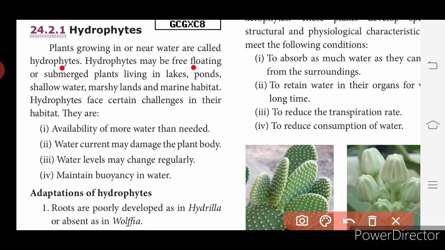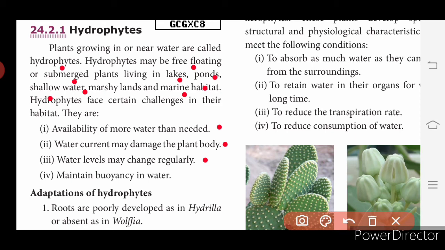They may be free floating or submerged plants, living in lakes, ponds, shallow water, marshy lands and marine habitats. The challenges hydrophytes face are availability of more water than needed. Sometimes water may increase in rivers, ponds and lakes, and then the living condition of these plants becomes very difficult. The running water streams may damage the plant body. Water levels may also change regularly: during summer the water level is reduced and in the rainy season it is increased. That may affect the growth of hydrophytes.